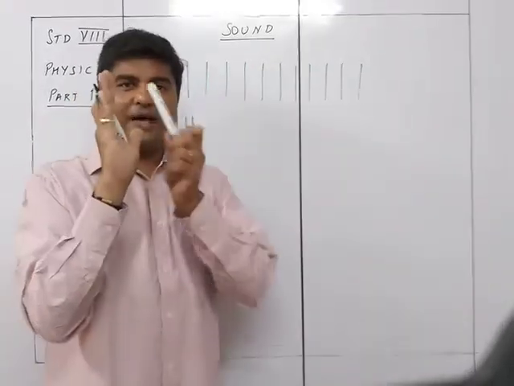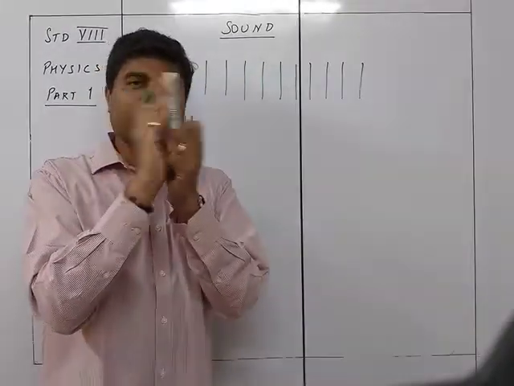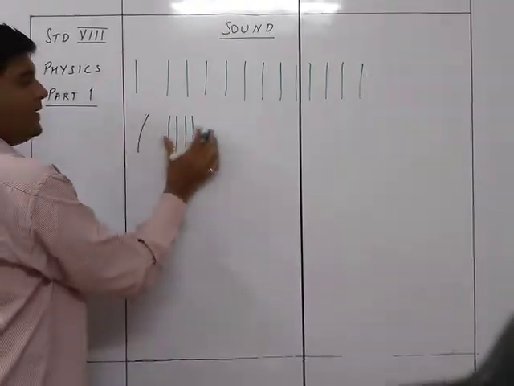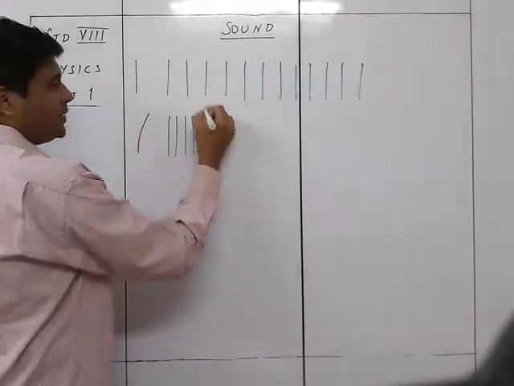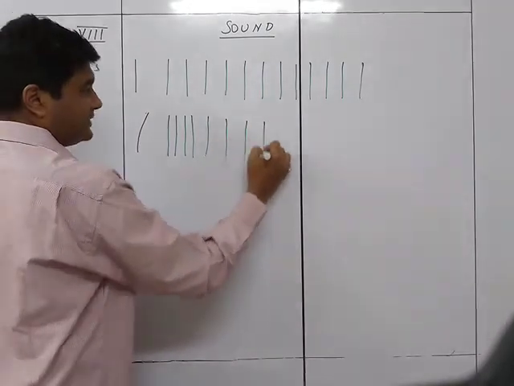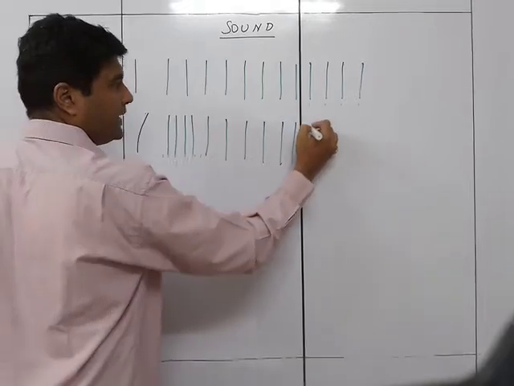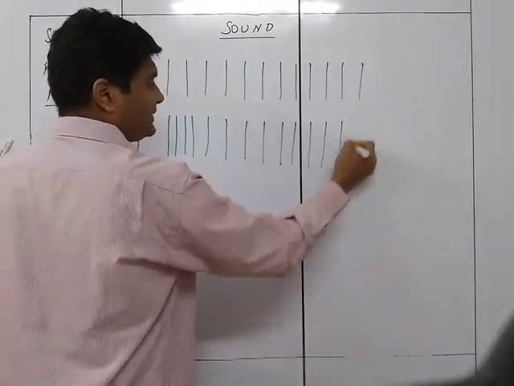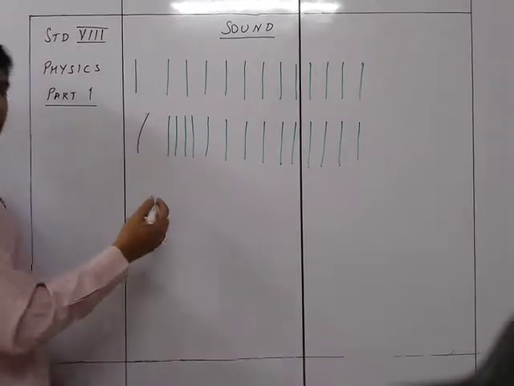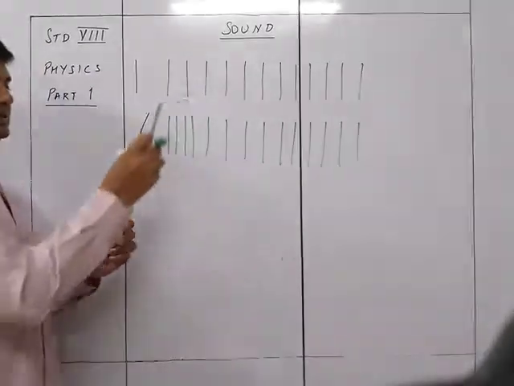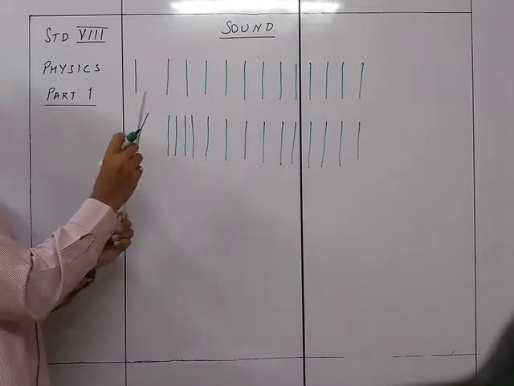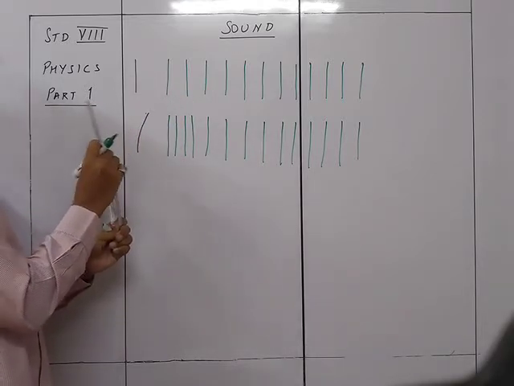So the particle that was here got pushed, and it pushed the next one. So this is going forward. So there will be some effect over here. Otherwise, all of them are going to remain in the same position as it is. Now what happens is, this particular thing comes back to normal. It is going to go this way, then back to normal, and then backwards, then back to normal.